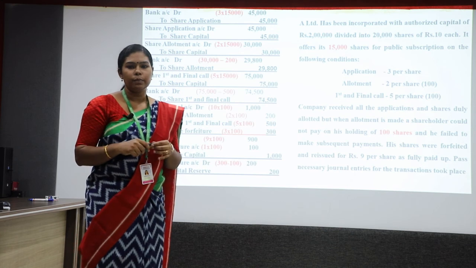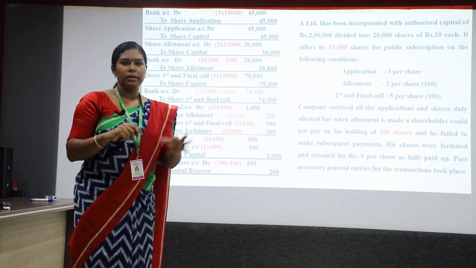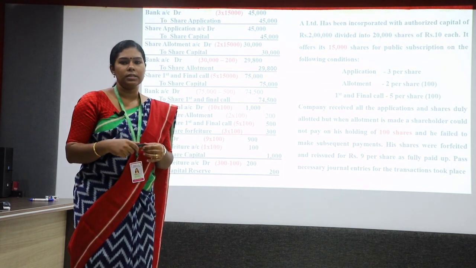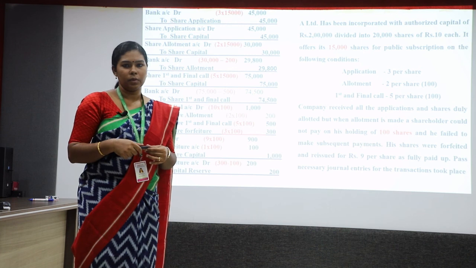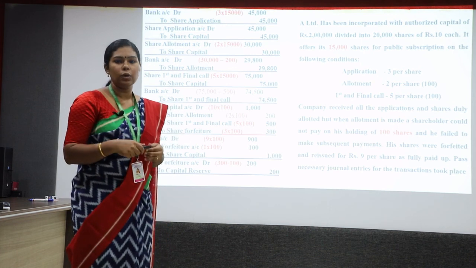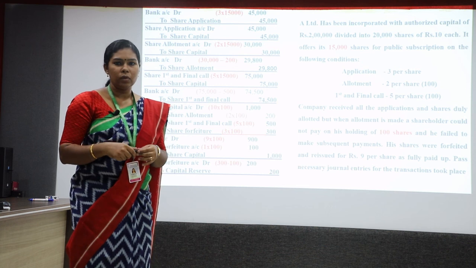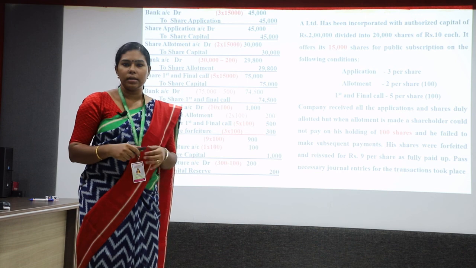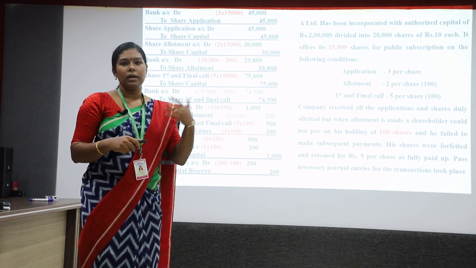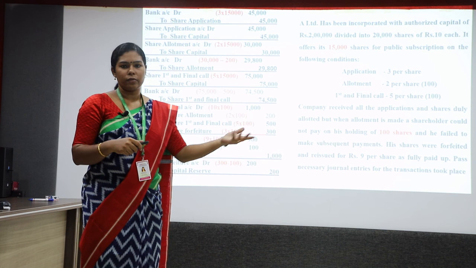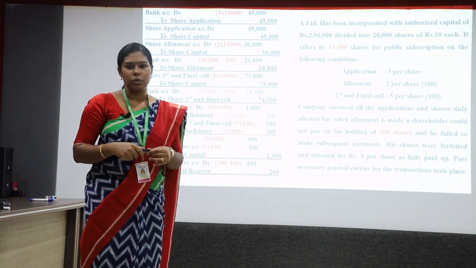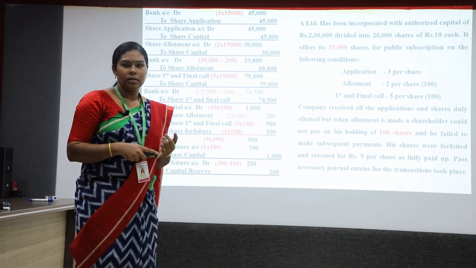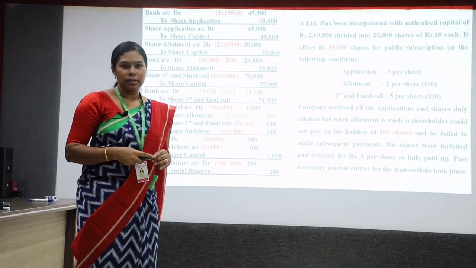What can the company do? The company has to wait a little bit so that the demand for their share can increase in the market and they can reissue the shares at a slightly higher price. Okay, so this is how the forfeiture and the reissue of shares are happening. As I told you before, this forfeiture and the reissue are happening only because of calls in arrear. If calls in arrear are there, the next action that a company takes is the forfeiture or cancellation of shares and reissue. So this is how companies are journalizing the calls in arrear, the forfeiture and the reissue of shares. Thank you.